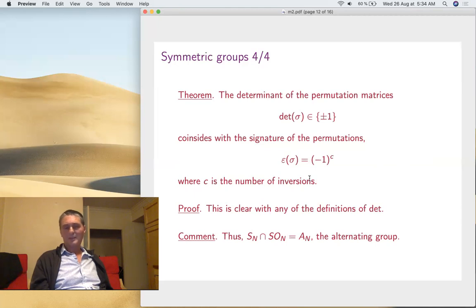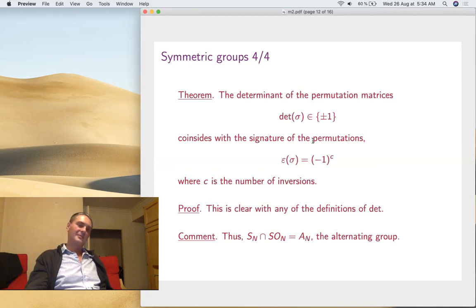If you say that it is the oriented volume of the parallelepiped formed by the vectors, well, the vectors are just the standard basis, but permuted, so it's exactly the orientation there. It's the number of inversions. If your definition is the one with the symmetric group, you get it right away, of course. So it is just clear, but it depends on which definition you're using.